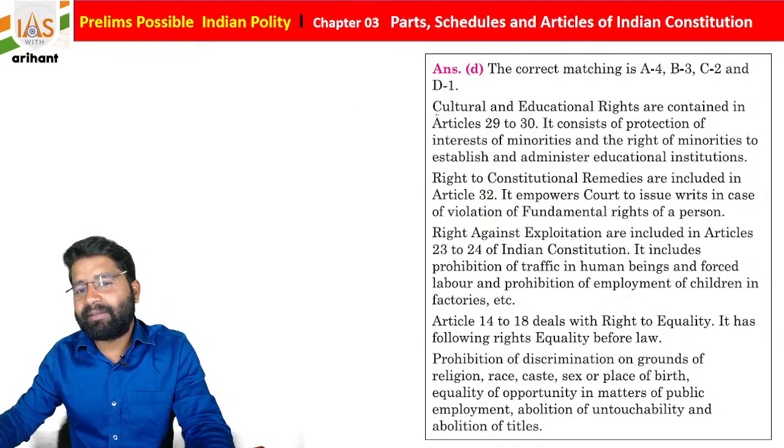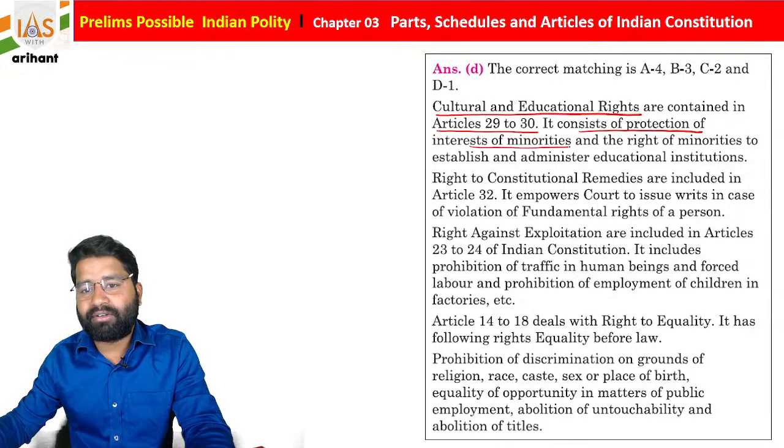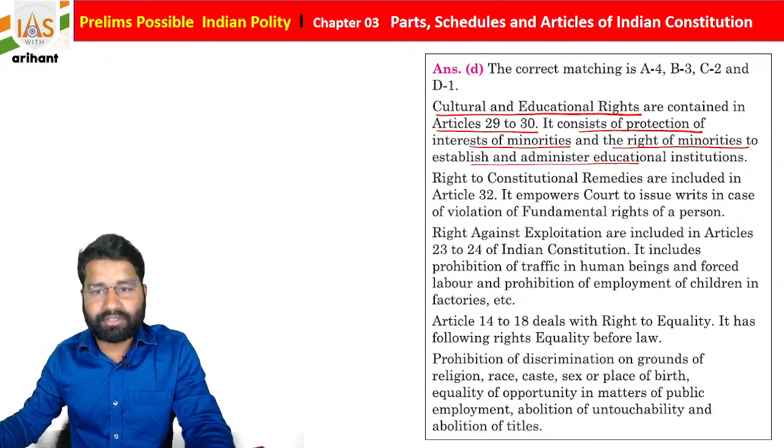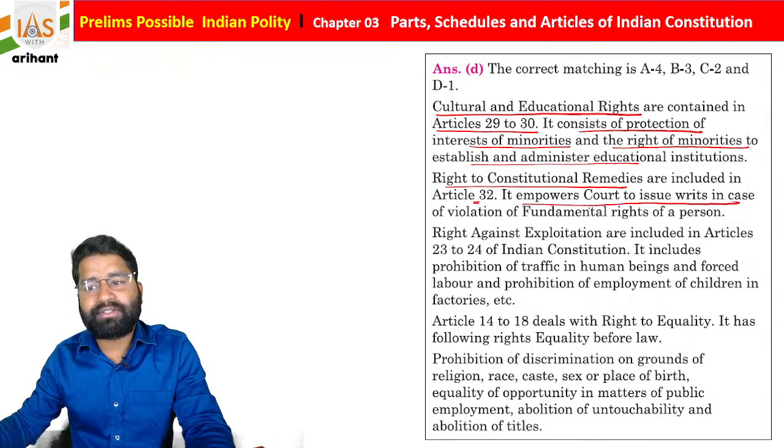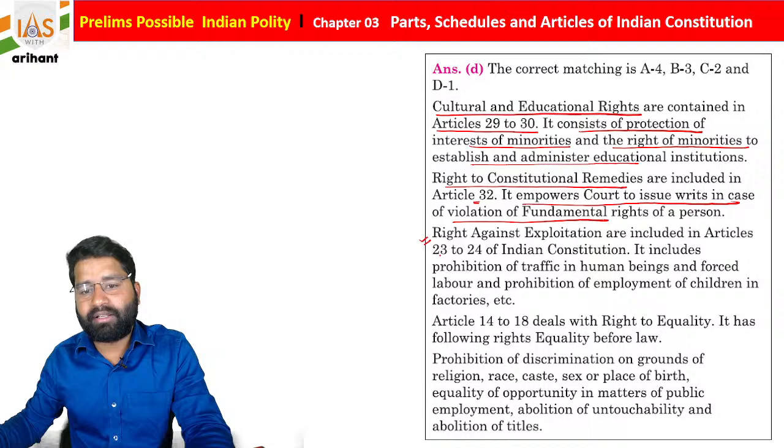So I just added here, the cultural and educational rights are contained in Articles 29 and 30, and they consist of protection of interests of minorities under Article 29 and the right of minorities to establish and administer educational institutions, students. The right to constitutional remedies is included under Article 32. It empowers the court to issue writs in case of violation of a person's fundamental right. Right against exploitation is under Article 23.